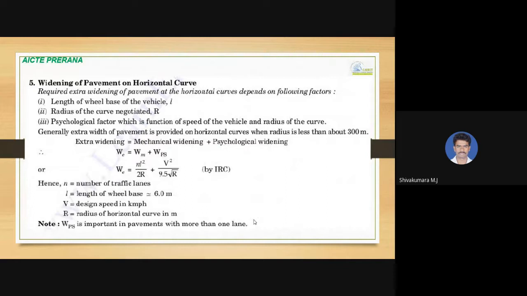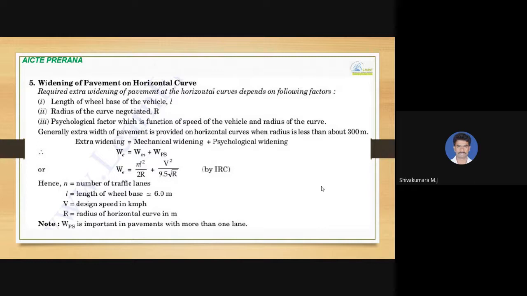And widening of pavement on horizontal curves. When the vehicle travels on a horizontal curve, the rear wheel will not follow exactly the front wheel, due to which extra space is required for the vehicles to travel over horizontal curves. For this requirement, we have to widen the pavement on horizontal curves.